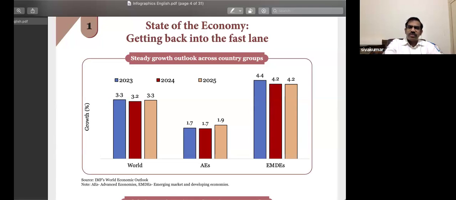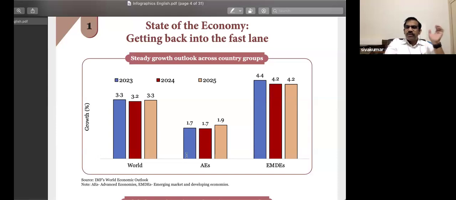So look at the very first slide. Here we study the growth outlook across country groups. I have given you 3 bar charts. One is the overall world growth rate, and then the advanced economies. In this case, AE stands for advanced economies, which means the developed, high income countries. And then EMDE stands for emerging market and developing economies.